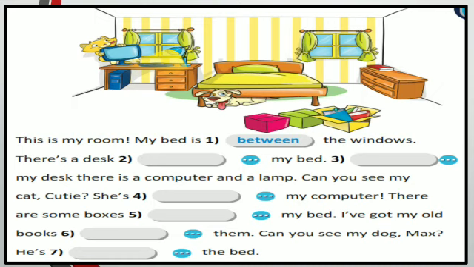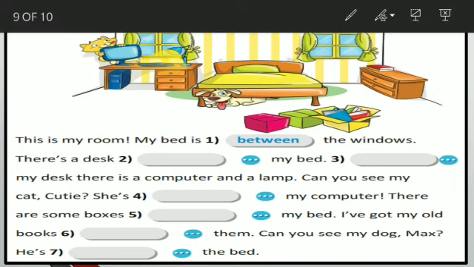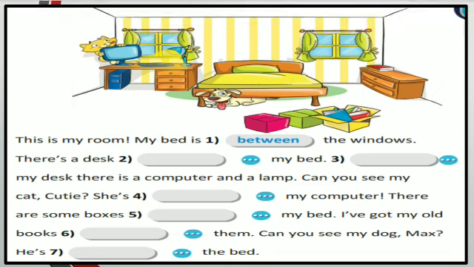There's a desk dash my bed. What will be here? Near. Okay, so near my bed. Third one, dash my desk, there is a computer and a lamp. On my desk, there is a computer and a lamp.